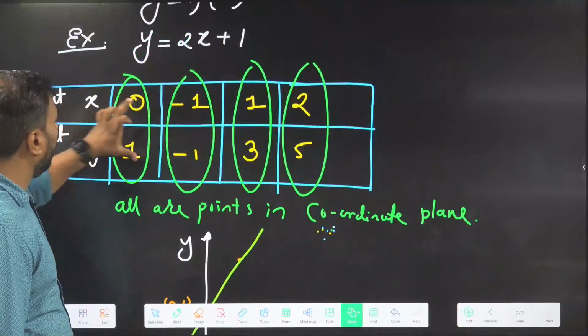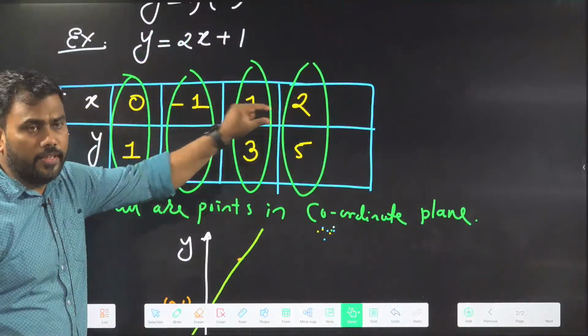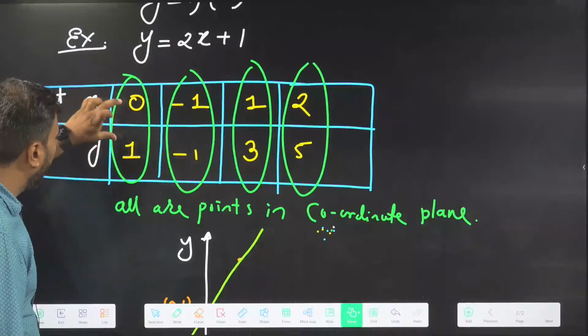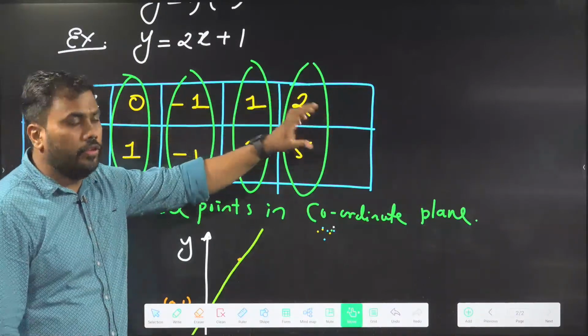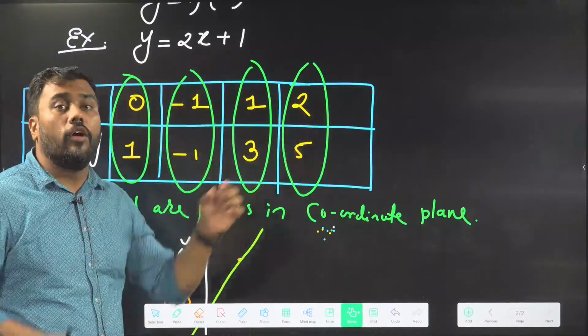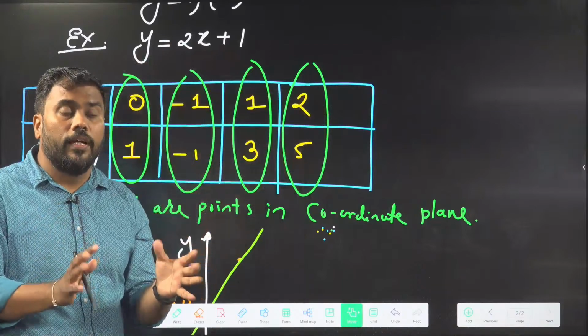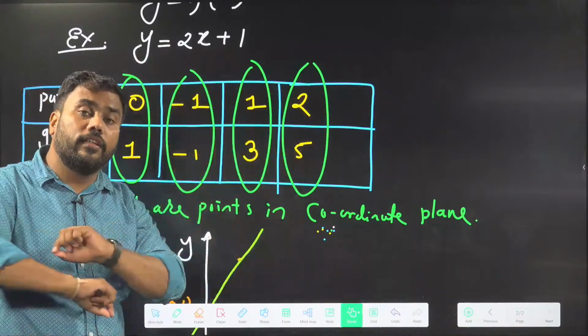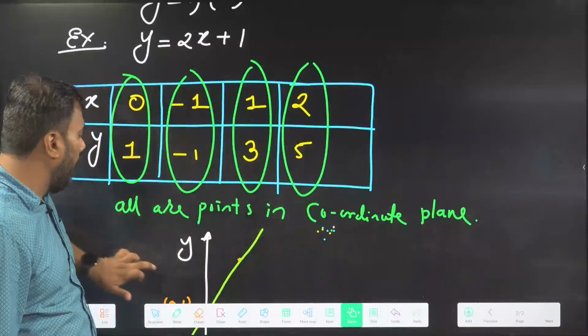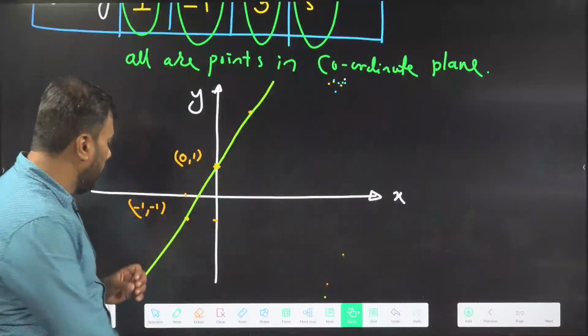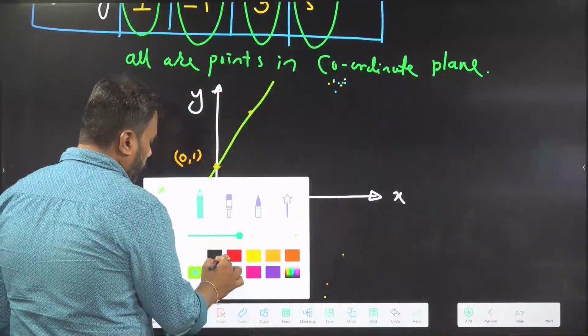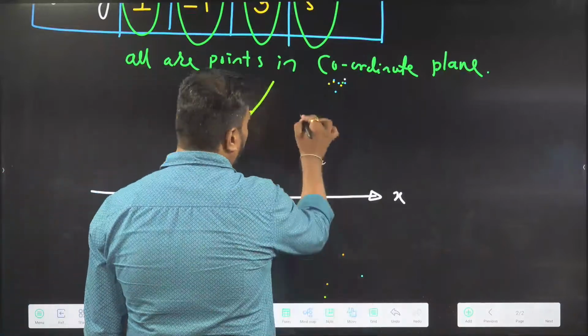For every function, if I put some value of x, I will get some value of y. A pair of x and y represents a point. So for any function, I will get points in the xy plane. And if I connect the points, the curve I get is called a graph. This is the graph of the function.